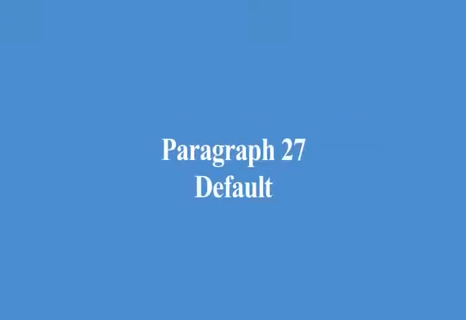Paragraph 27, default. This paragraph explains that a party may seek relief provided by law if the other party fails to comply with the lease. Under this paragraph, the tenant will find the remedies the landlord may pursue if the tenant fails to pay rent on time or fails to comply with the provisions in the lease.